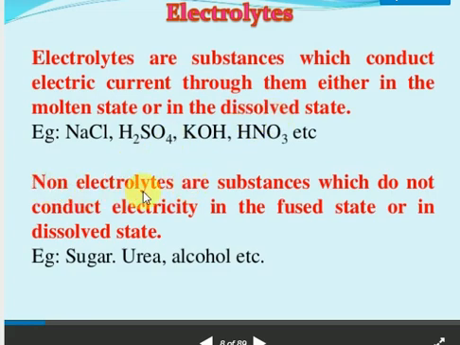Non-electrolytes are those substances which do not conduct electricity in the fused state as well as the dissolved state. If you heat sugar, it becomes liquid, but still it is a bad conductor. If you dissolve it in water, then also it acts as a bad conductor. The reason is that in NaCl ions are generated, Na+ and Cl-. Here no ions are possible, so no conduction of electricity, no charge flow takes place.